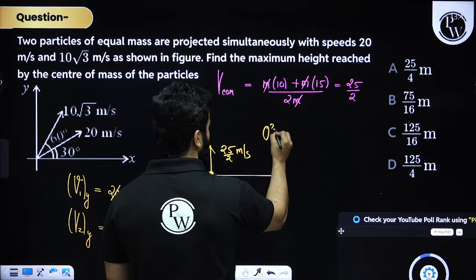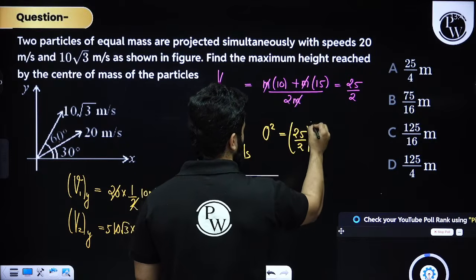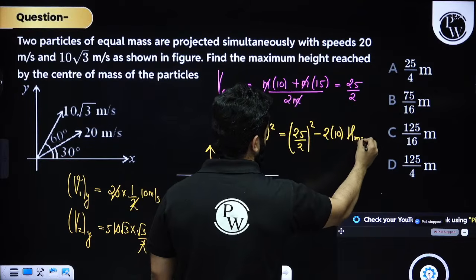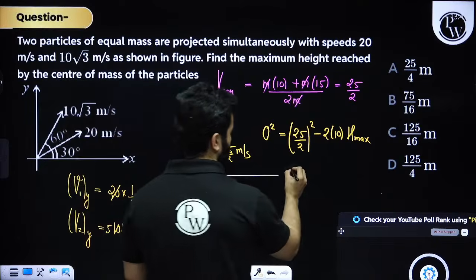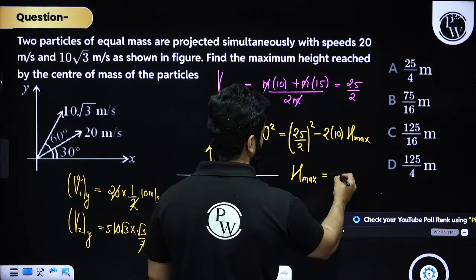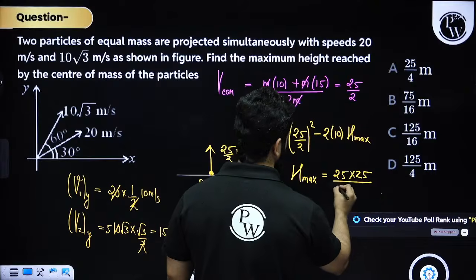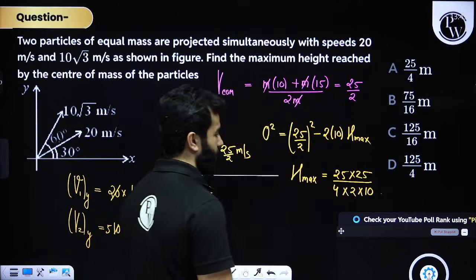So you have to find out the maximum height. So 0 is equal to u square minus 2as. Kindly solve this question. So h max will be square of 25 divided by 4 times 2 into 10, right?